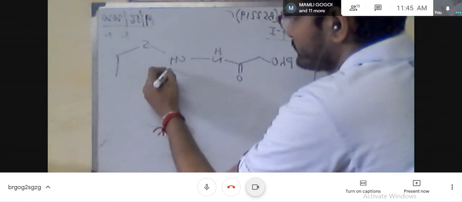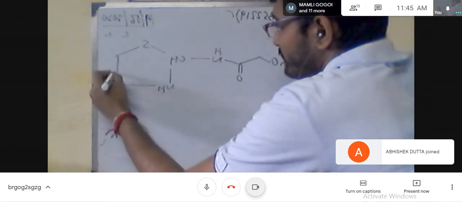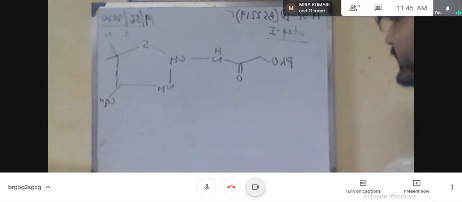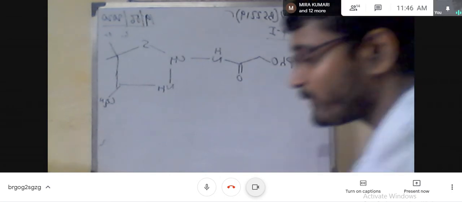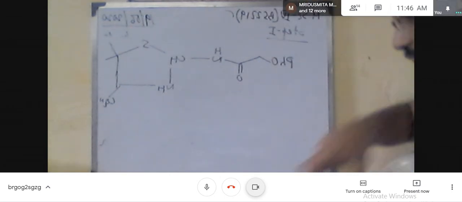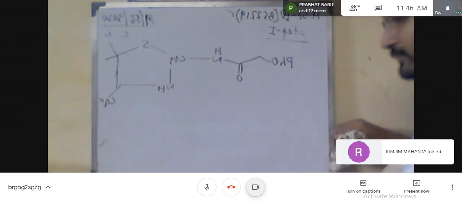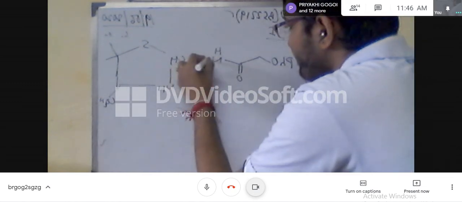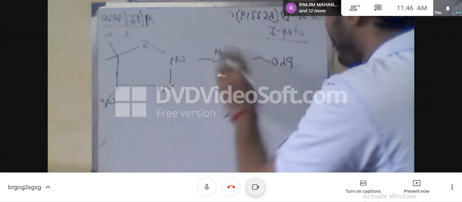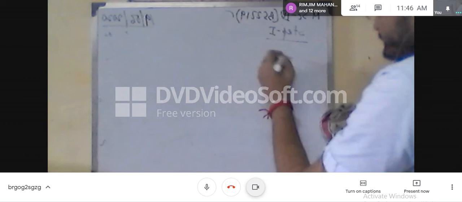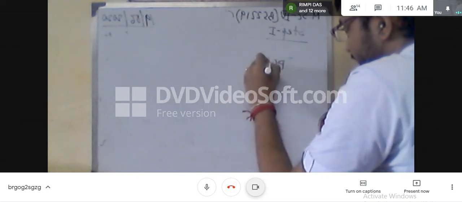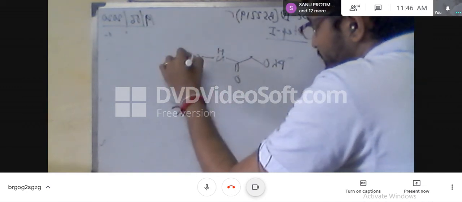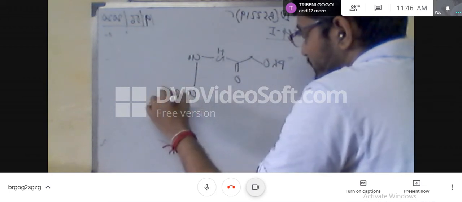Now after formation of this, sorry, once carbon is already less here. So this is the structure, the intermediate which is formed.